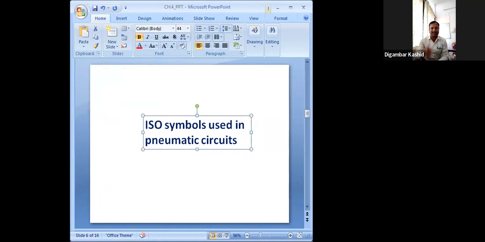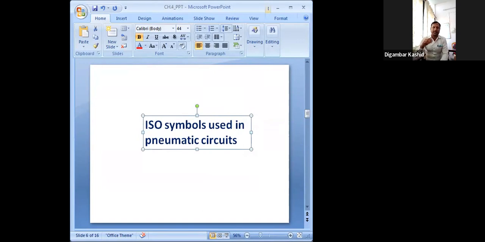Actually, I already taught these ISO symbols during the lecture, as well as at the start of the first practical of our subject. But the PPTs I shared during my lecture took the symbols from the book on hydraulics and pneumatics by Ilyas Khan, and they were black and white.